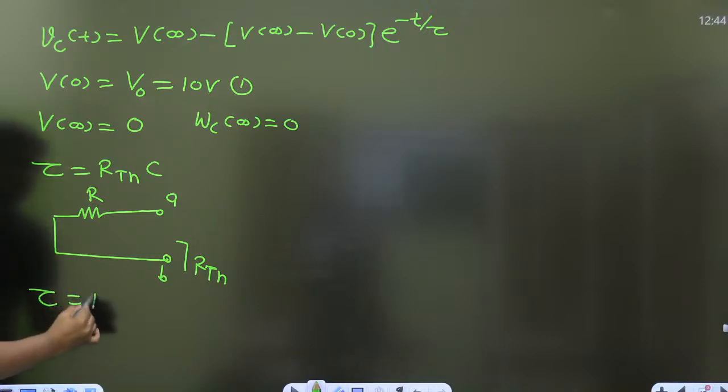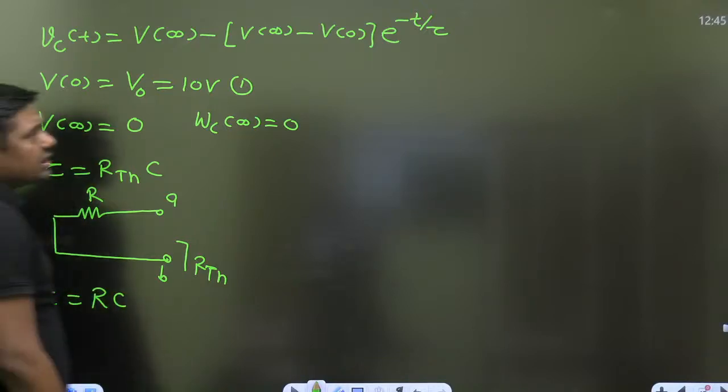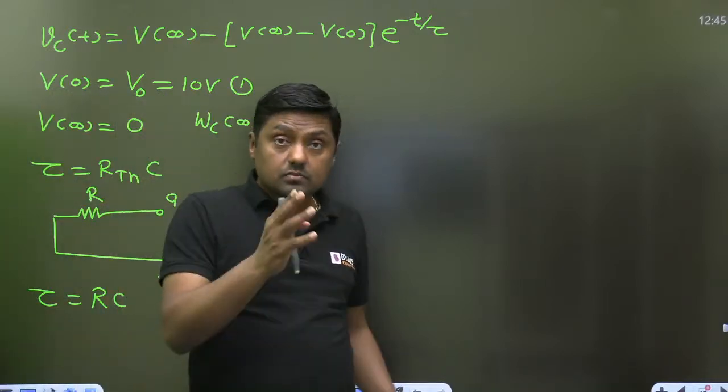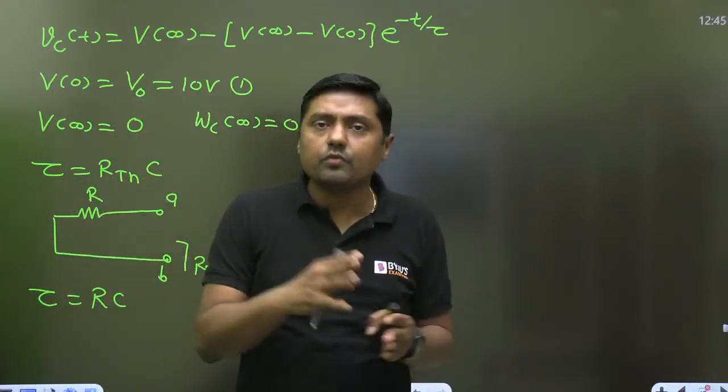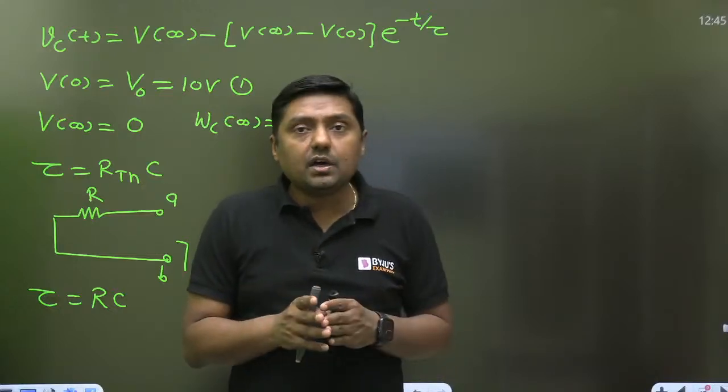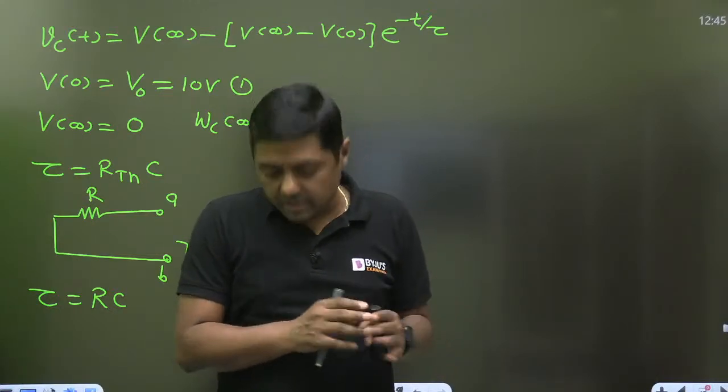RC. Because this circuit is very simple. Otherwise, remove C, a very simple concept, and find the Thevenin's resistance across AB.